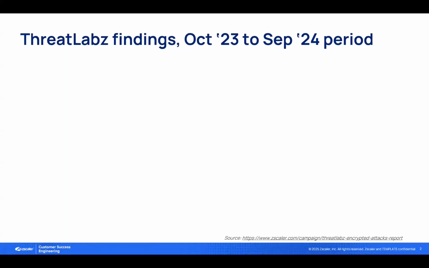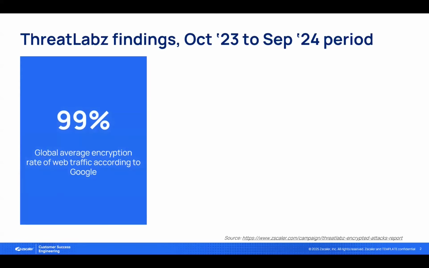Let's start by looking at some statistics for the period between October 2023 and September 2024. The first one of these actually comes from Google, and this is, for Google, the observed average encryption rate of web traffic across the world for this period was 99%, meaning 99% of all traffic was HTTPS and only 1% was HTTP. This is an important number to keep in mind when we look at the next few stats,